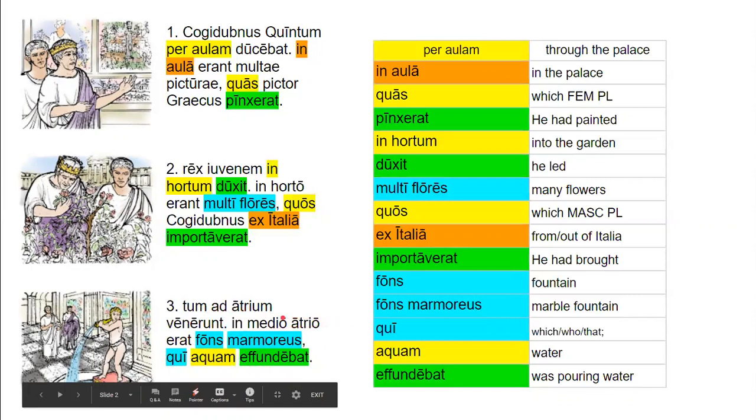And notice that we said in the middle of the atrium, even though both medio and atrio are in the ablative. Marmoreus means marble, and this last little relative clause right here is governed by qui. Qui is the subject of effundebat, so it is masculine nominative singular, therefore matching fons marmoreus, which is also masculine nominative singular. Lastly, effundebat is imperfect.